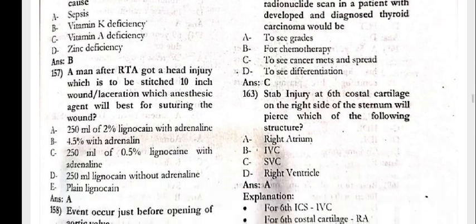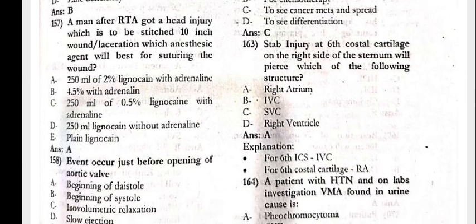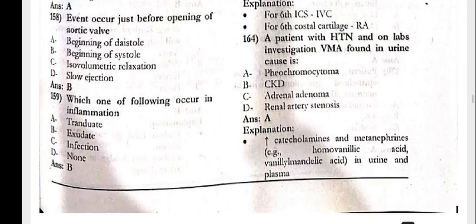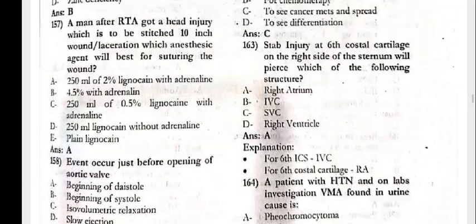The man after RTA got a head injury with a 10-inch laceration wound to be stitched. Which anesthetic agent will be best for suturing the wound? That is 250 ml of 2% lignocaine. Which event occurs just before opening of the aortic valve, the beginning of the systole? Which one of the following occur? The inflammation, that is exudate.